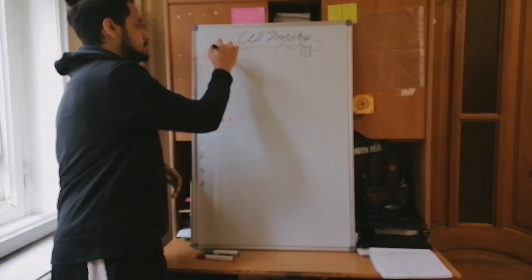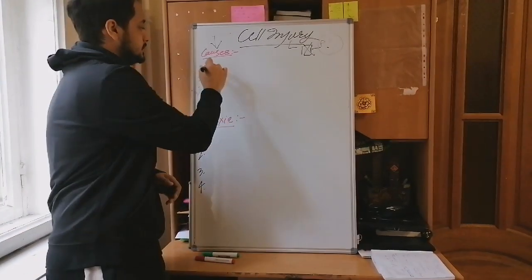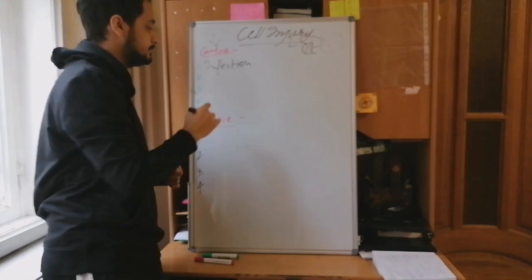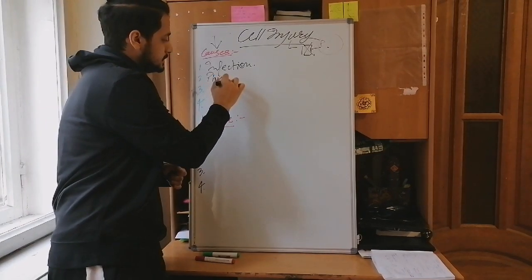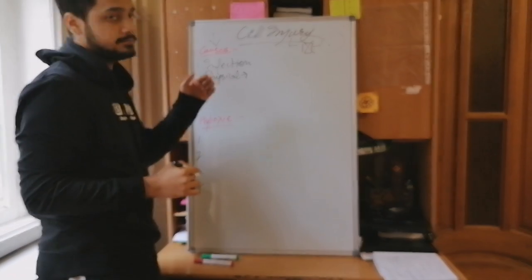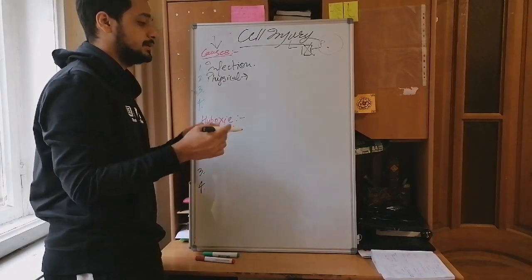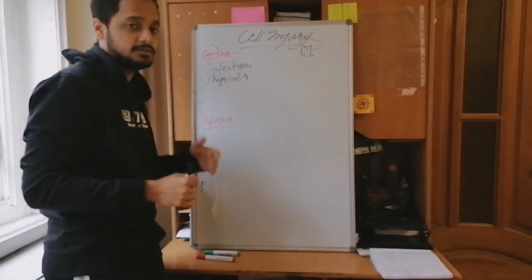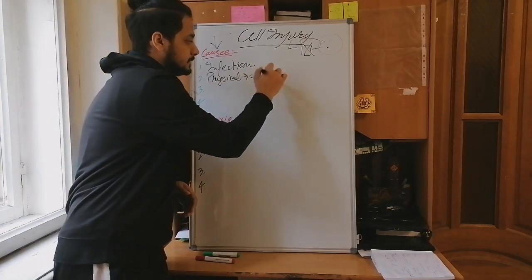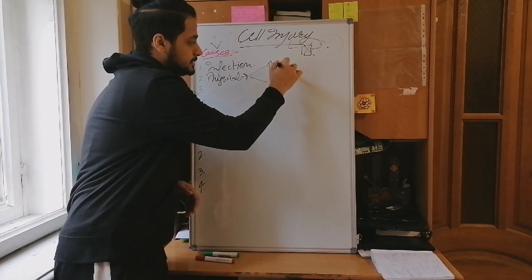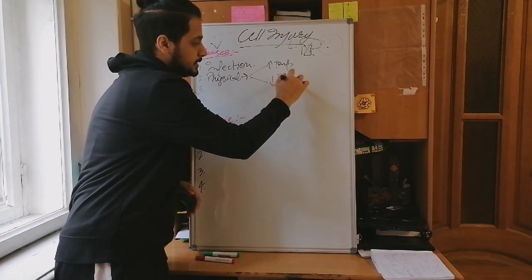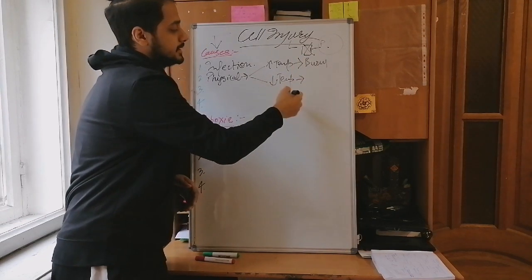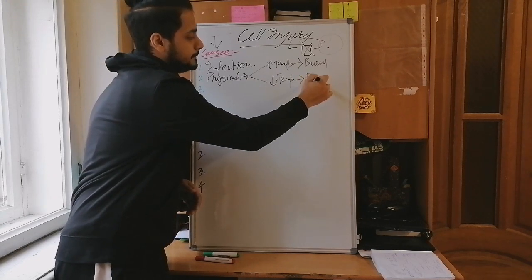It happens due to four causes basically. The first cause is infection. It can be due to any sort of infection. The second cause is physical trauma, like any physical change that can put an injury to the cell, or that can harm the cell, and that will disrupt its physiological functions. And physical trauma can be due to temperature, an increase or decrease of temperature.